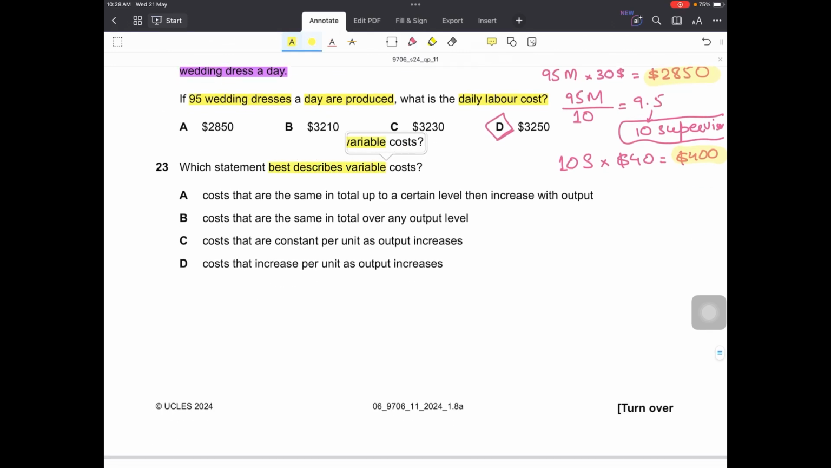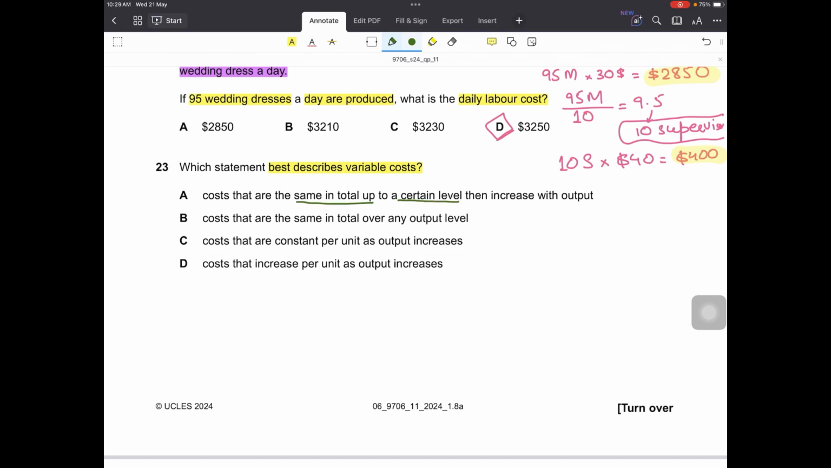Question number 23. Which statement best describes variable cost? So variable cost is a cost that varies with the changes in output. It remains same per unit, but it changes in total. If the total output is increased, it also increases. If total output is decreased, it also decreases. So option 1 is